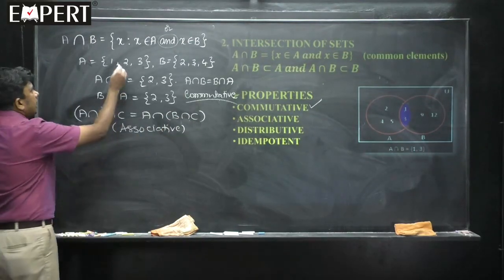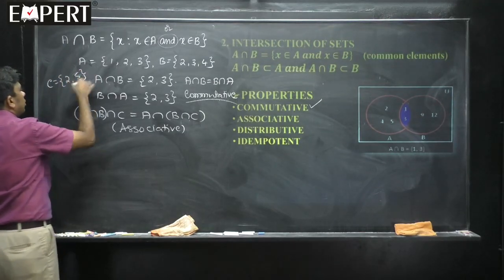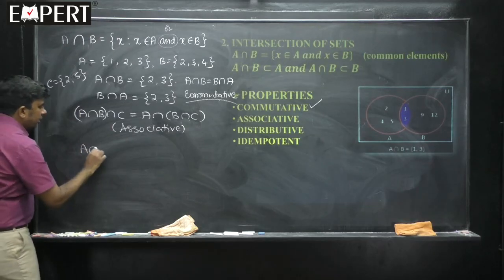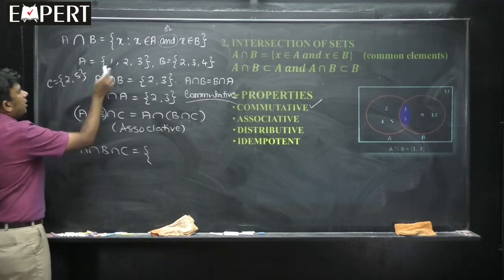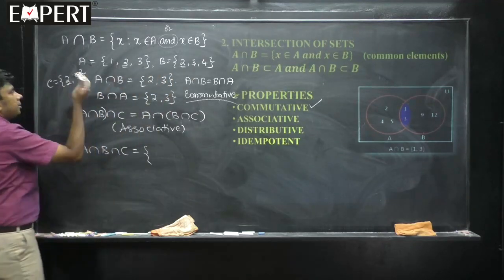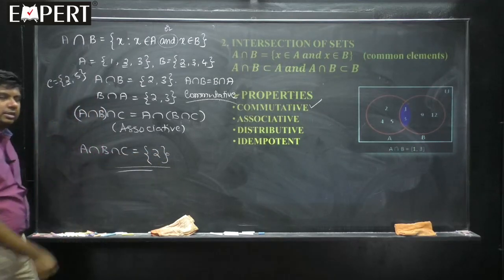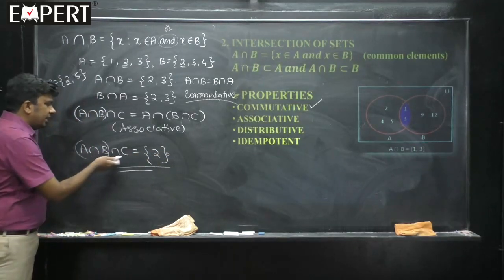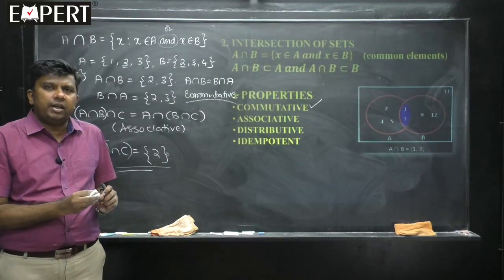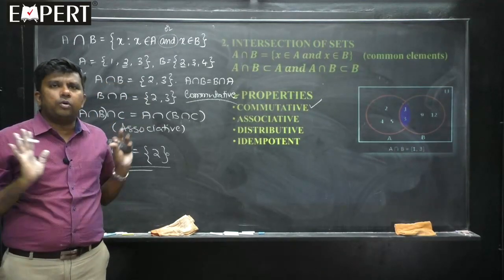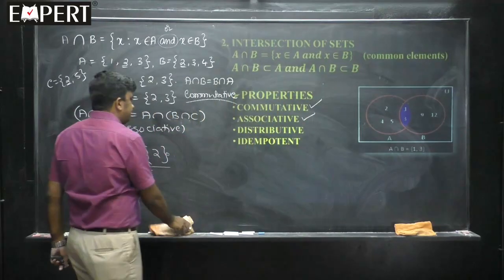For example, A is there, B is here. Now let me take one more set C, with 2 and 5. Now, can anybody tell me what is A intersection B intersection C? Elements common to all 3 sets. 2 is common here, 2 is common here, 2 is common here. The only element common to all the 3 sets is 2. So, this is A intersection B intersection C. You take these 2 first and then take C, or you take these 2 first and then take A, it does not make any difference, because at the end of the day, whichever is common to all 3, we are going to write as the answer. So, the associative law is also valid.